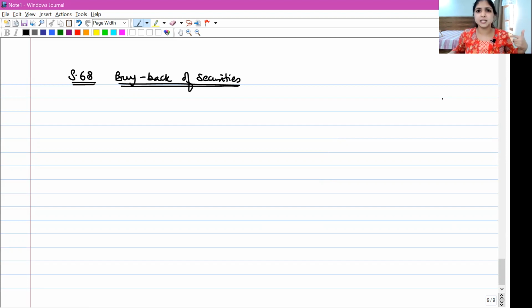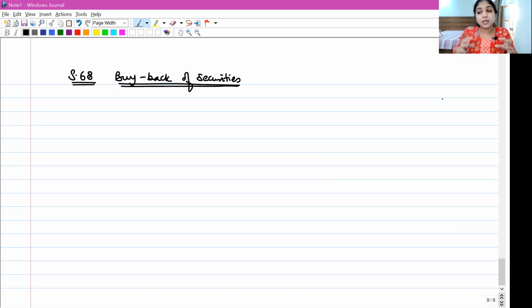Even CS executive, all these courses at the intermediate level, have accounting for buyback. So you will anyways be learning the accounting perspective over there. Here in company law, we will look at buyback from the legal perspective. What does the law say? From the Companies Act perspective, we are going to look at buyback.